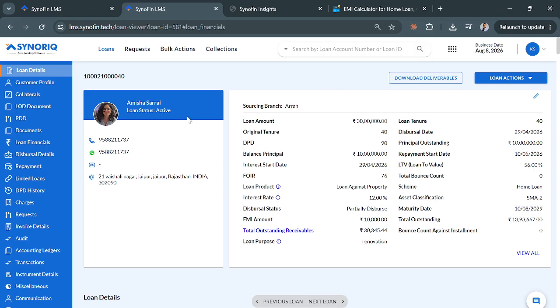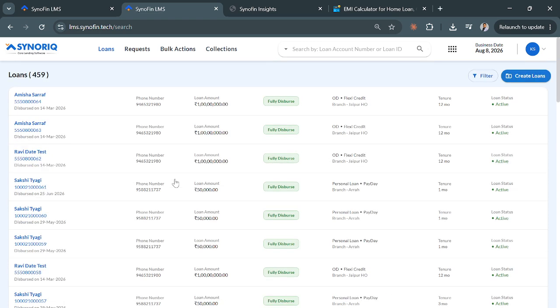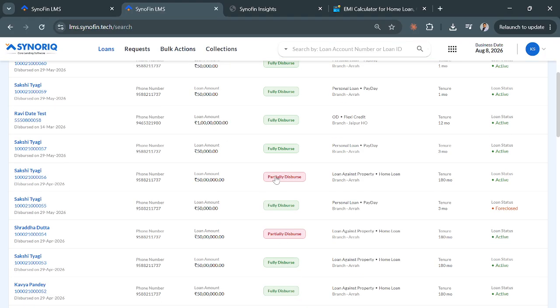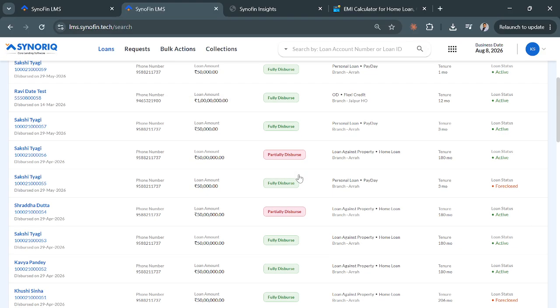Now moving forward, in LMS, the origination of tranche is done through LOS only. In LOS, while creating the loan, there is an option to choose whether the loan is a tranche case or a fully disbursed case, right? When you go in the list view of the LMS, there is an option called fully disbursed. So it should be disbursed, by the way. These loans are fully disbursed, right? These red tags are partially disbursed loans, which means these are tranche cases. So these loans were created from LOS as tranche loans, right?